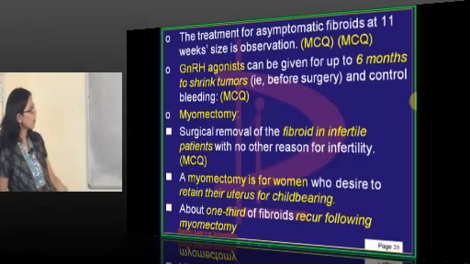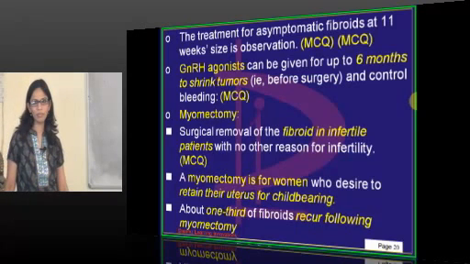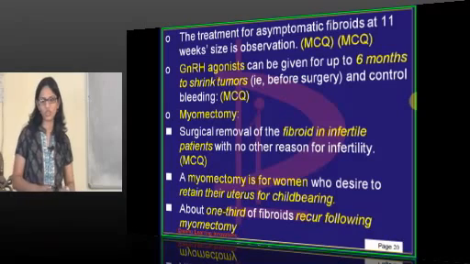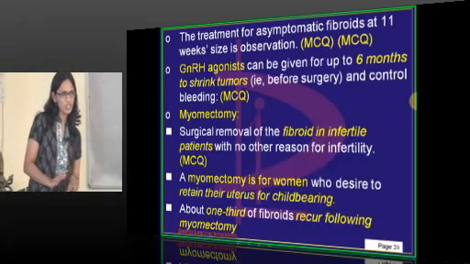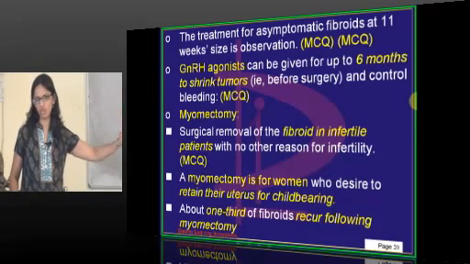Then surgical removal of fibroids in infertility. Myomectomy is for women who desire to retain their uterus for childbirth. Not even that, not for childbirth also. If the patient belongs to the Ambani family or some other family and doesn't want to remove her uterus, she just wants to retain it. So that is not the thing for infertility. It depends upon the will of the patient.